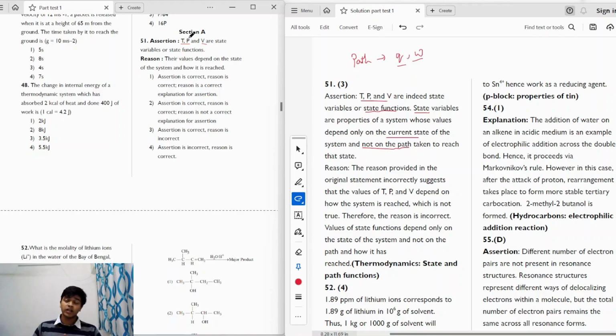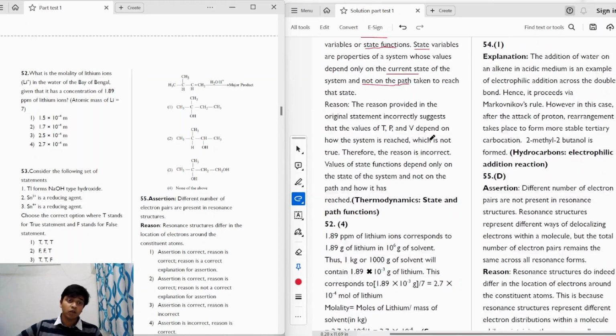So here we're talking about temperature, pressure and volume, which means the assertion is a correct statement. Now the reason says their values depend on the state of the system and how it is reached. The values do depend on the state of the system, but not on how it is reached. So the reasoning statement is incorrect and the correct answer will be option 4. Moving on to the next question.